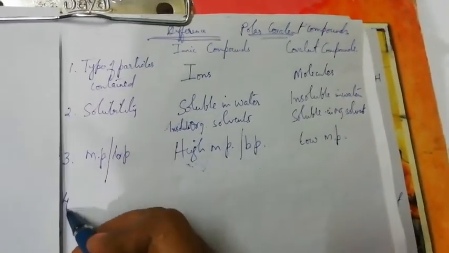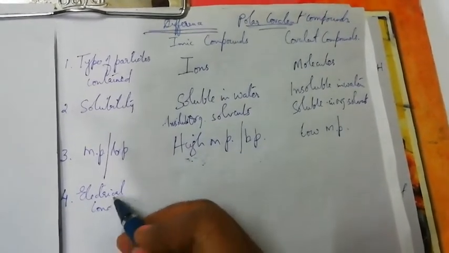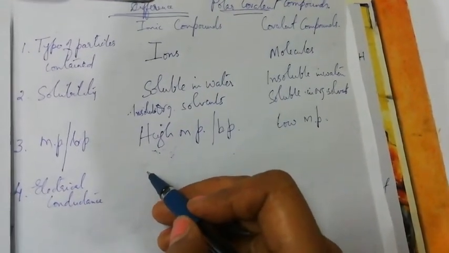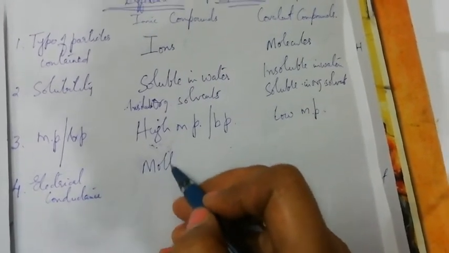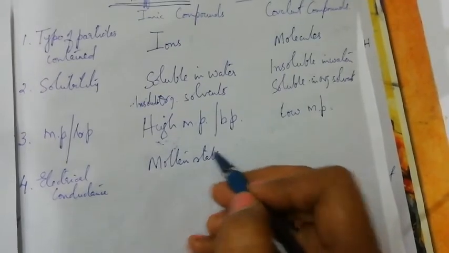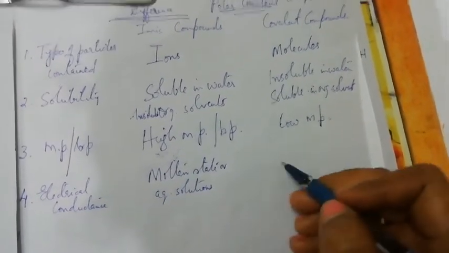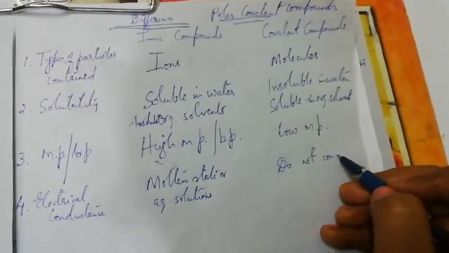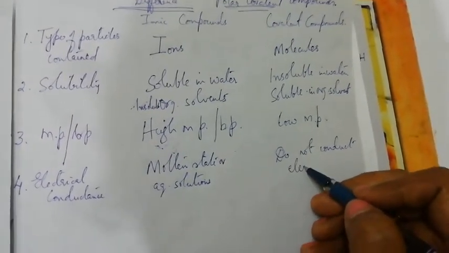Clear? Next, electrical conductivity. Ionic compounds do not conduct electricity in the solid state, but can do so either in molten state or in aqueous solution. They are very good electrolytes. And covalent compounds do not conduct electricity. They are non-electrolytes or insulators.